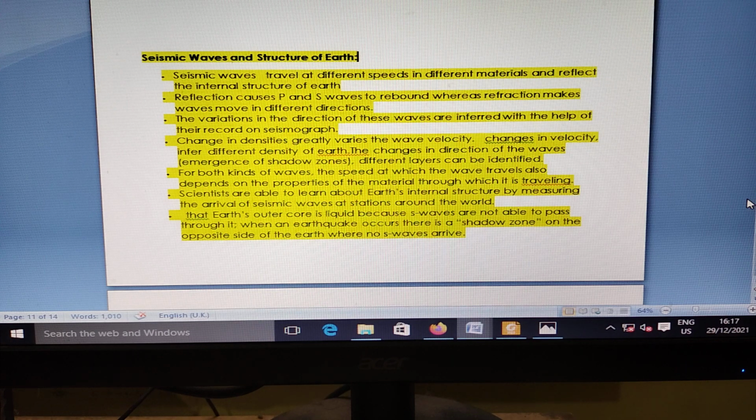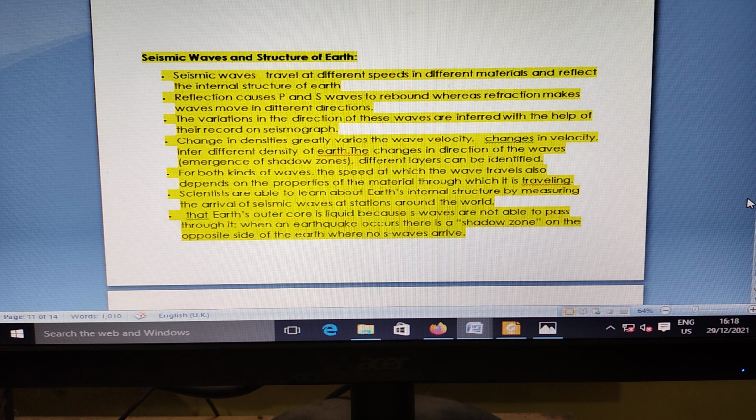Seismic waves travel at different speeds through different materials, which reflects the internal structure. Reflection causes P and S waves to rebound, whereas refraction makes the waves move in a different direction. Variation in the direction of these waves is inferred with the help of seismograph records. Changes in density greatly vary the wave velocity. Changes in velocity and changes in the direction of waves indicate different layers. For both kinds of waves, the speed at which the wave travels also depends on the properties of the material through which it is traveling.